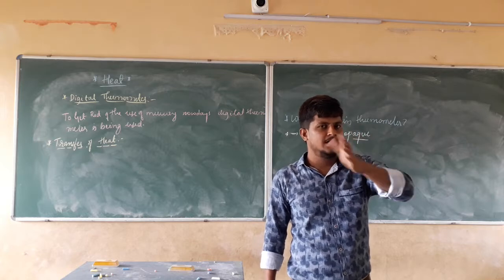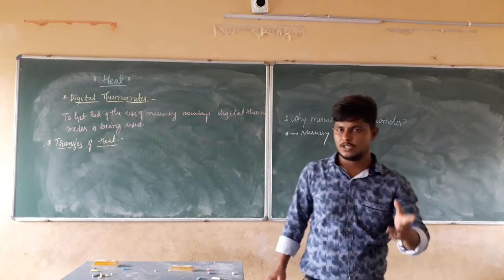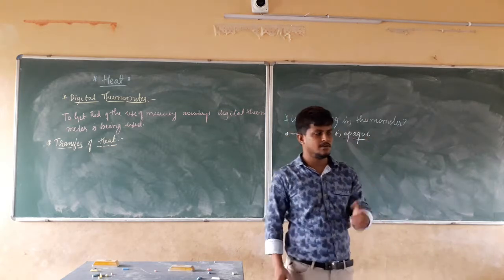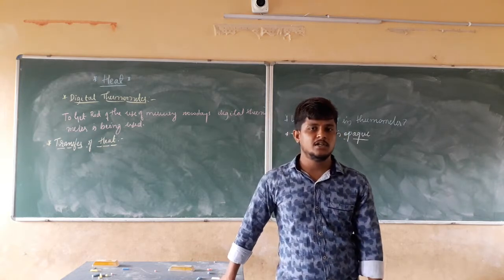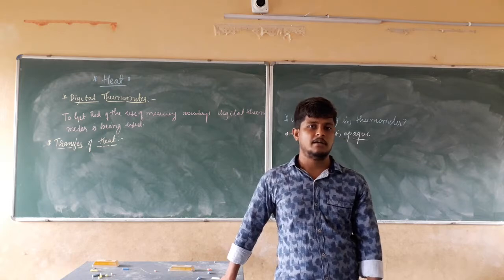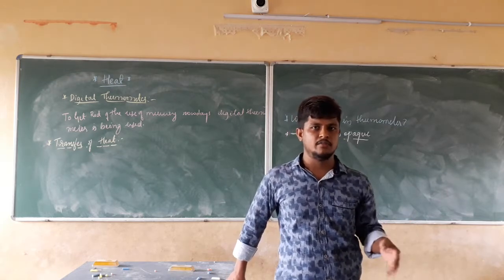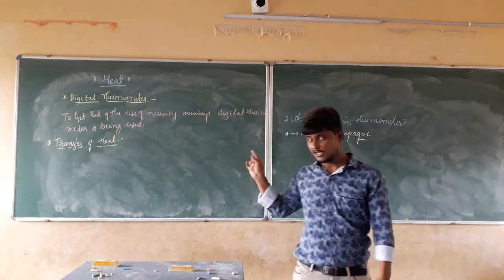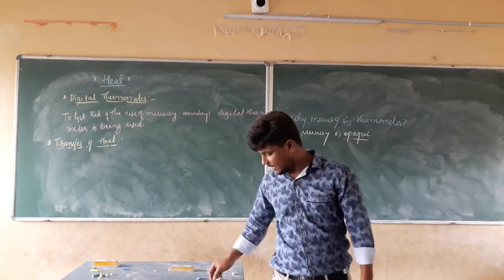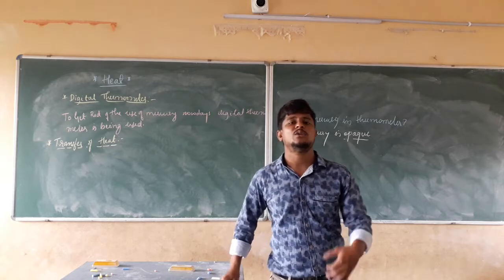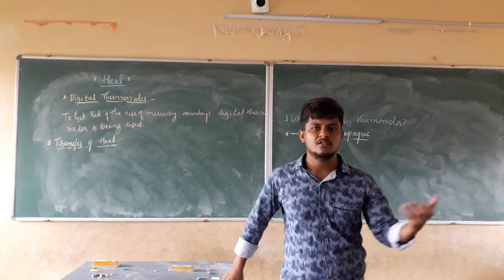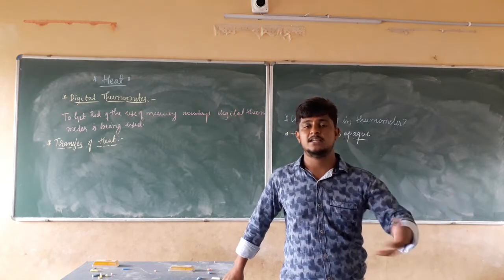If you take any other element, it is not possible to show those things. For example, liquid elements will be water or bromine. Is it possible to take a metal like iron or aluminum and put it in the bulb of a thermometer so that we can see the readings? It is not possible. Why? It is not going to rise, it is not going to expand, and it is not clearly visible.